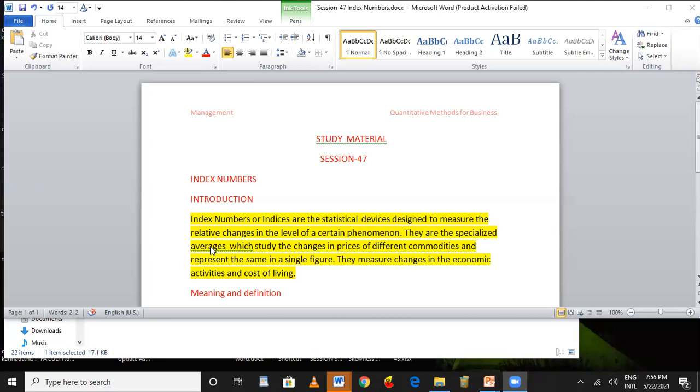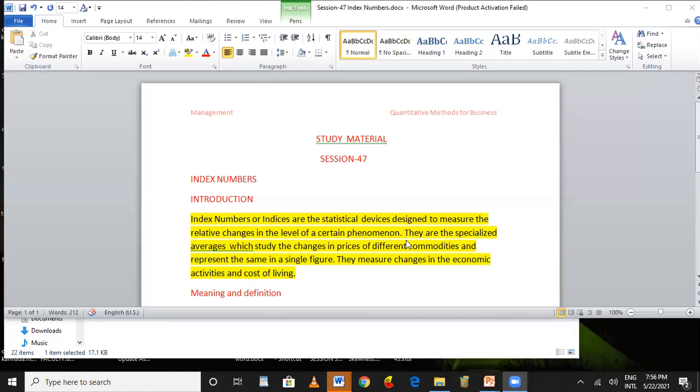Total of 10 plus 20 is 30. 30 plus 30 is 60. 60 plus 40 is 100. 100 plus 50 is 150. Total is 150, divided by 5 items. 150 divided by 5 is equal to 50. 50 is called the average. It is the one single value we have obtained by applying the arithmetic mean. So that is called the average by the arithmetic mean.